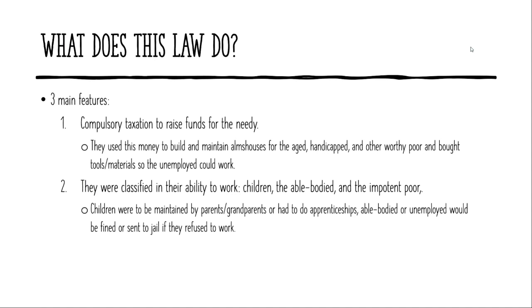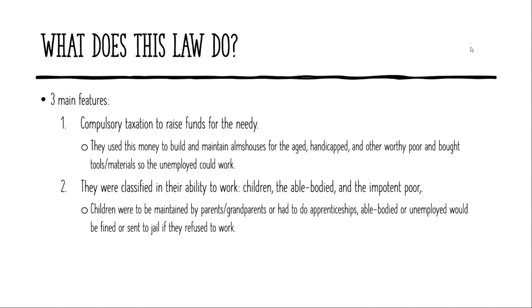What does the Poor Law do? The Poor Law has three main features. The first one is compulsory taxation to raise funds for the needy. The government used this money to build and maintain almshouses for the aged, handicapped, and other worthy poor. They also bought tools and materials so that the unemployed could work.